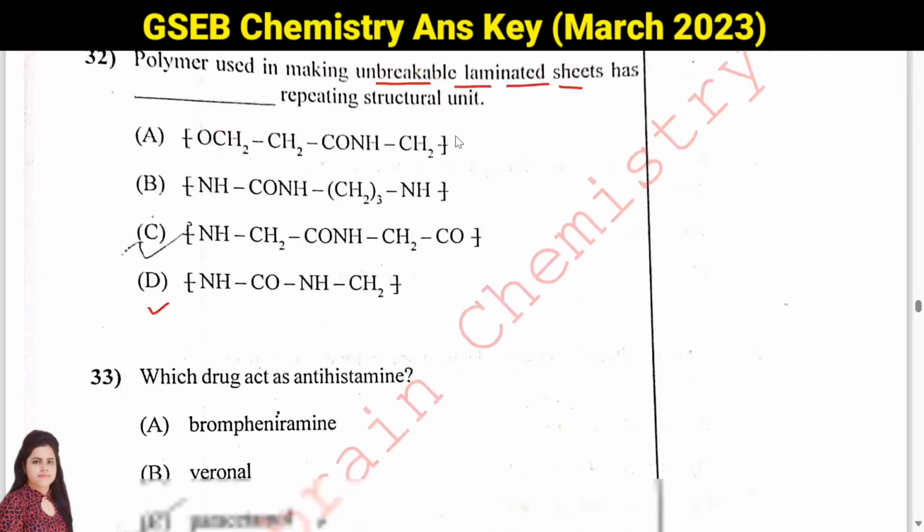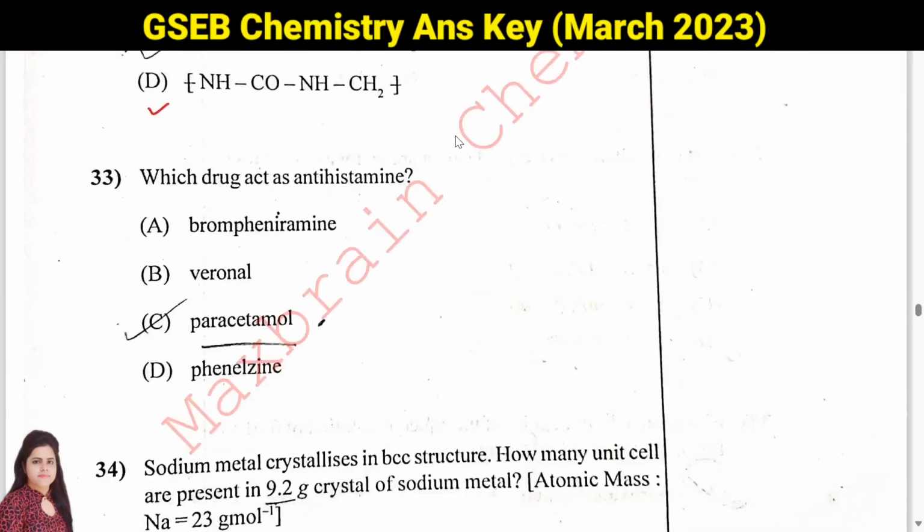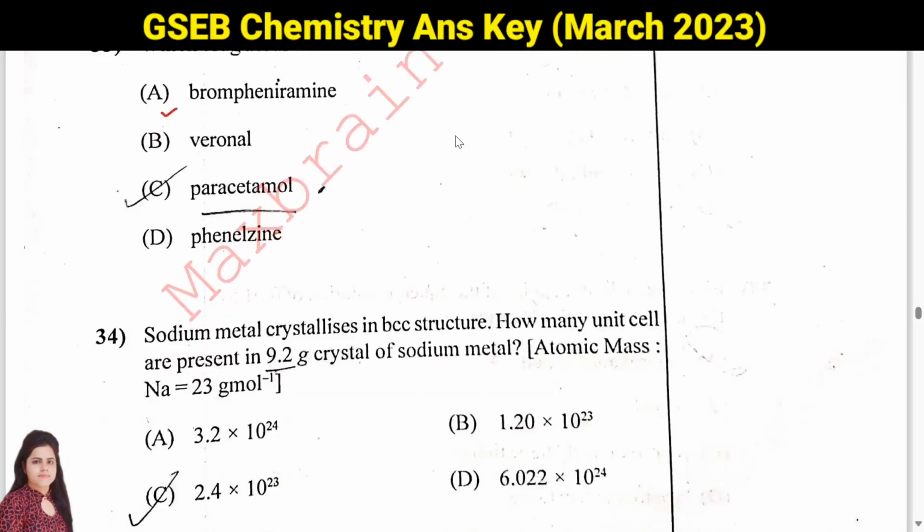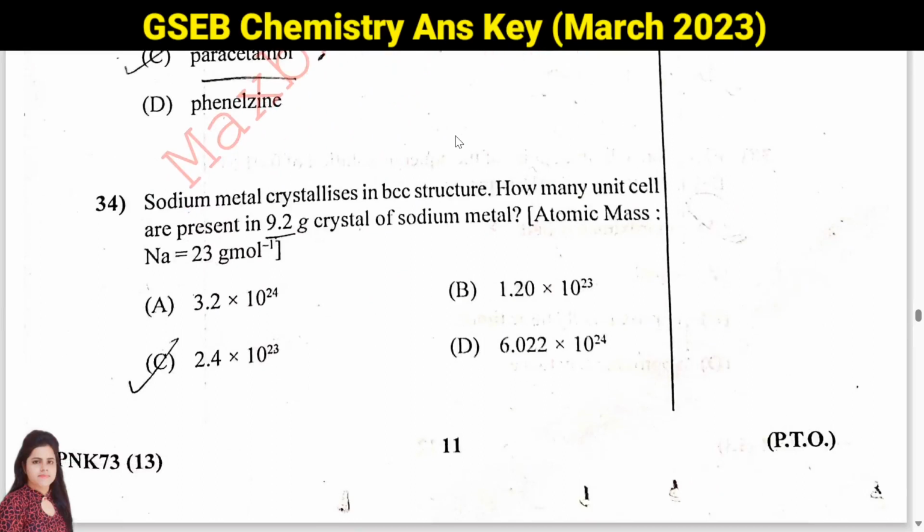Then question number 33, which drug acts as antihistamine? So we need to see which can act as anti-allergic. So answer will be A, brompheniramine. Brompheniramine can act as antihistamine. Answer A.